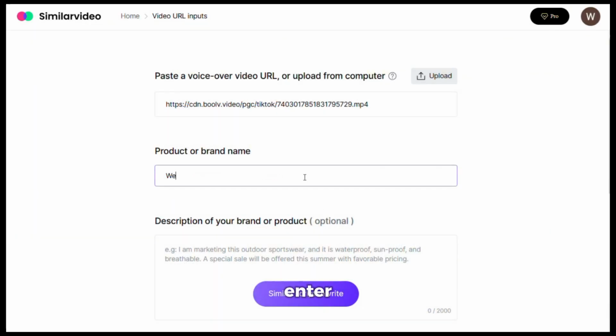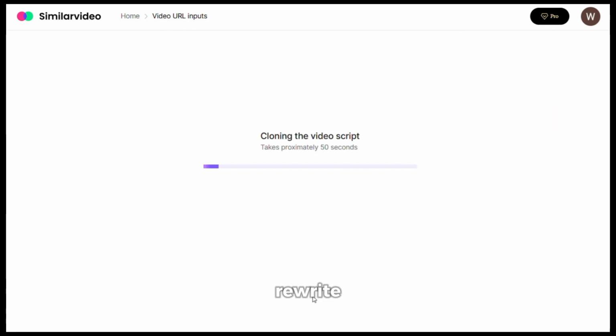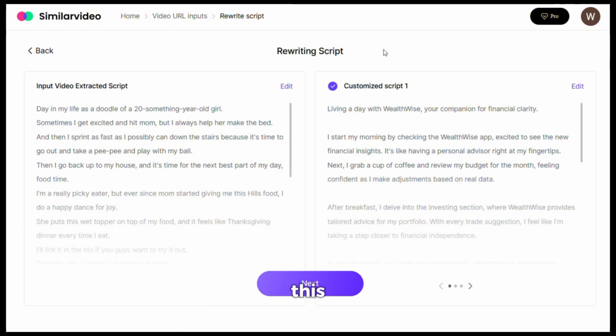After that, you can enter your product or brand name here. Then you can give a description if you want, and you can also upload your own footage. Once you're done, click on Similar Script Rewrite and wait until the process is complete. Once it's over, we will have this interface in front of us.